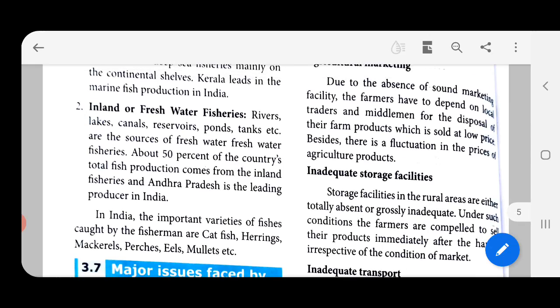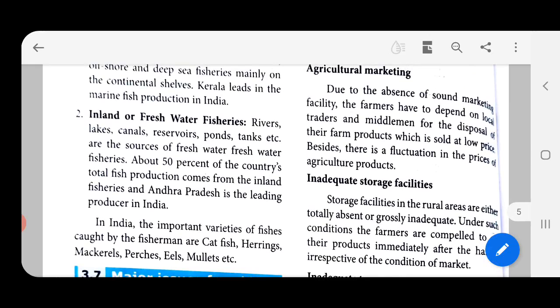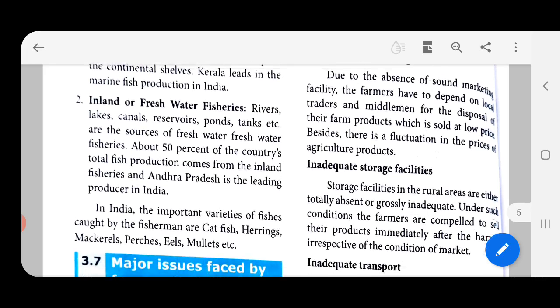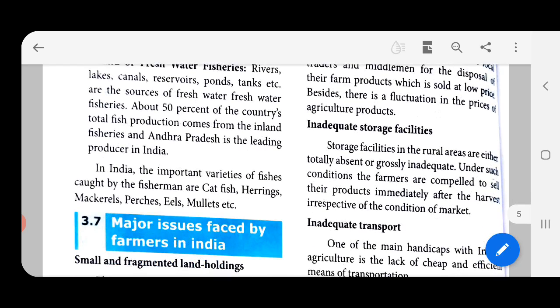So two things happen. Say for example, you go to a remote village where they cultivate millets and all that. They cannot sell it in metropolitan places like Chennai. So what they do is they go for local people, they sell it there, they take it for a low price, but those traders sell it for a huge amount of money.